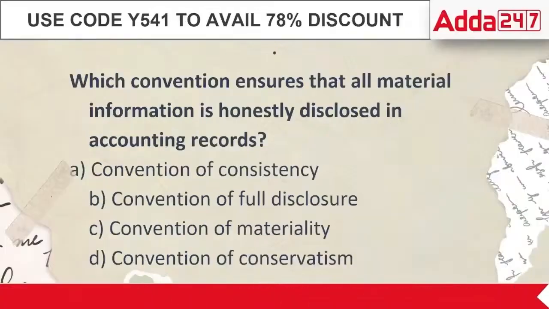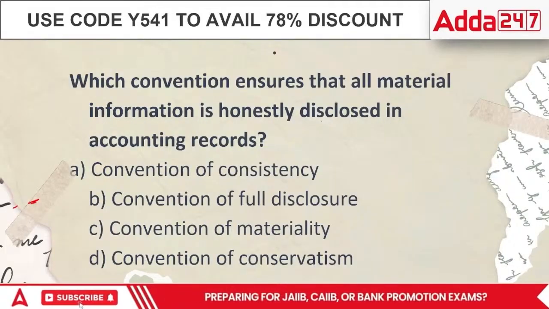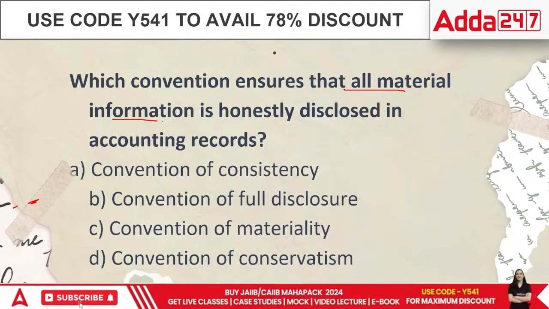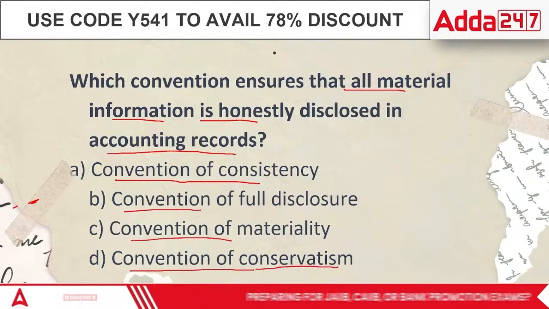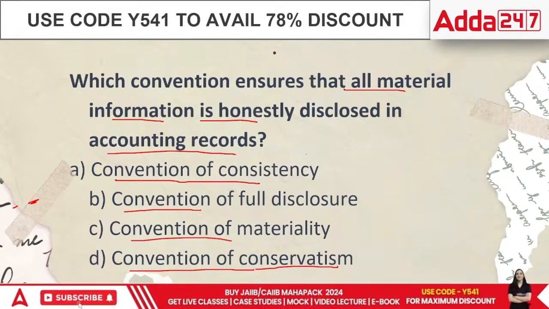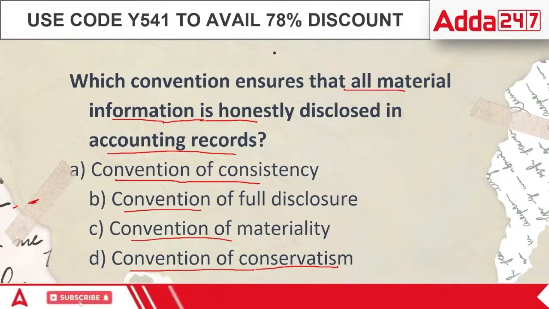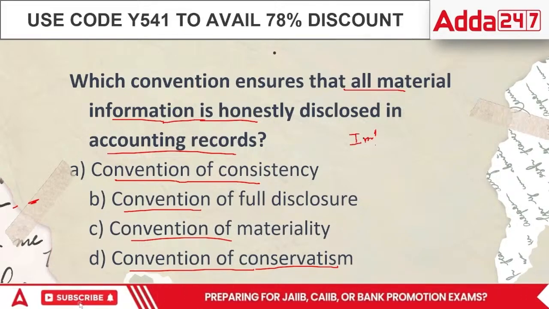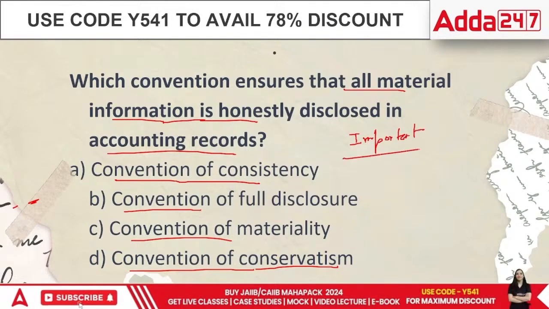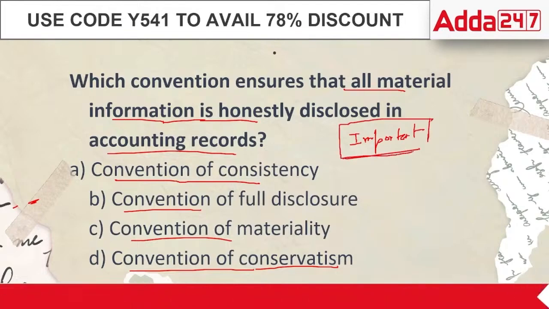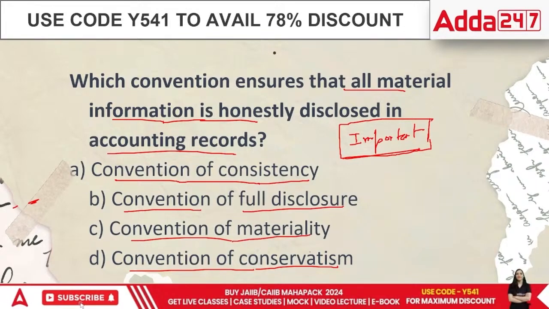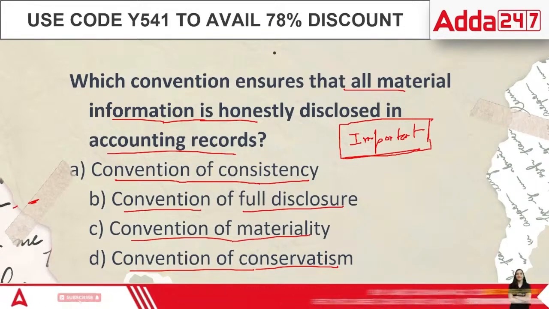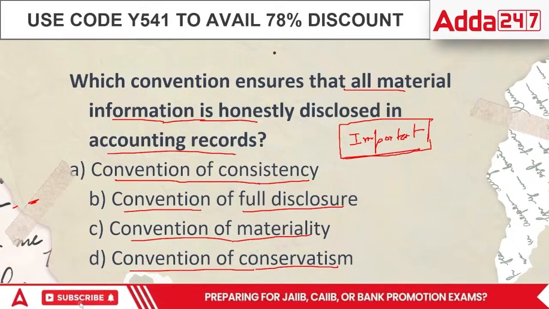Then, which convention ensures that all material information is honestly disclosed in accounting records? Convention of consistency, convention of full disclosure, convention of materiality, or convention of conservatism? The convention ensures that all material information, that is, whatever important information is, not all the information, but clearly all material information has to be stated. In this case, the correct answer would be